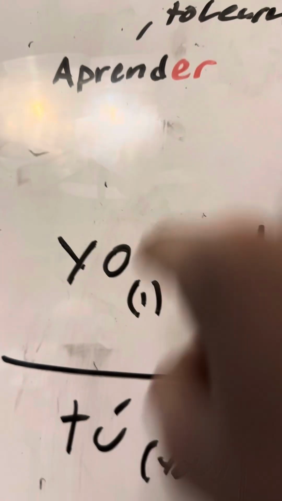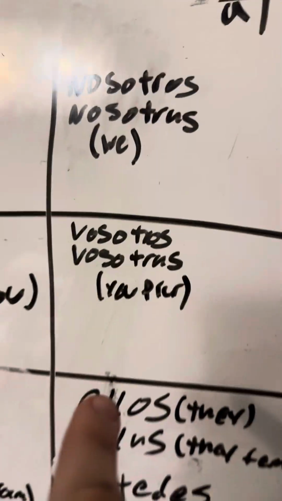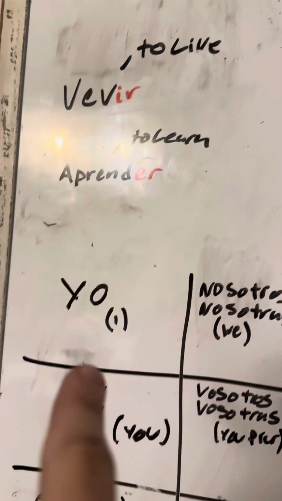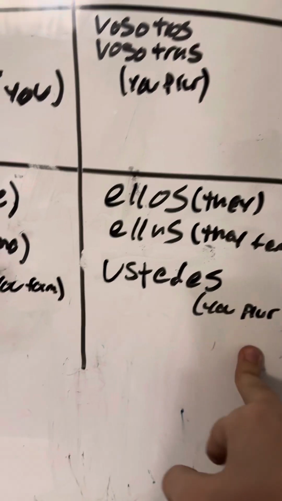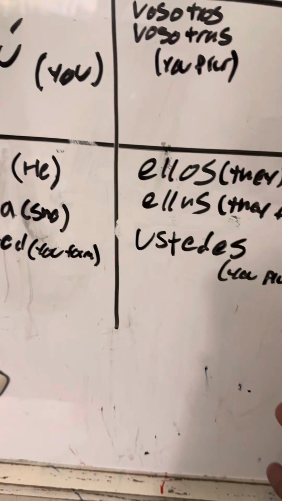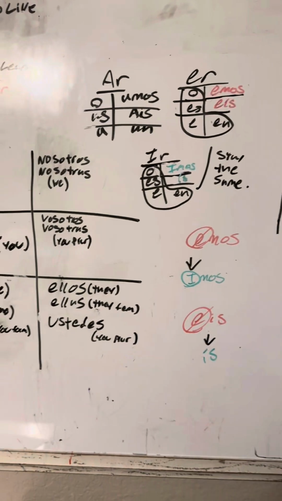This means to learn, okay? So I say we learn, I say aprendimos. I say you learn, I say aprendes. When I say they feminine, or they plural, or you plural, which would be a group of people that are respectable, you say aprenden. It's as simple as that, okay?